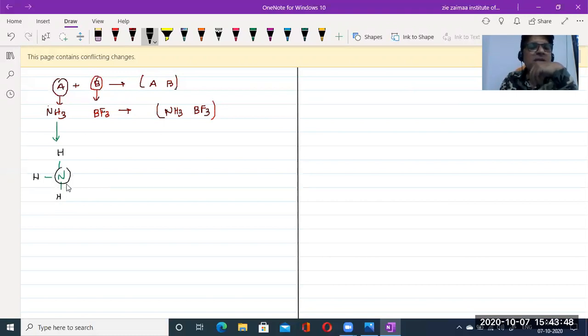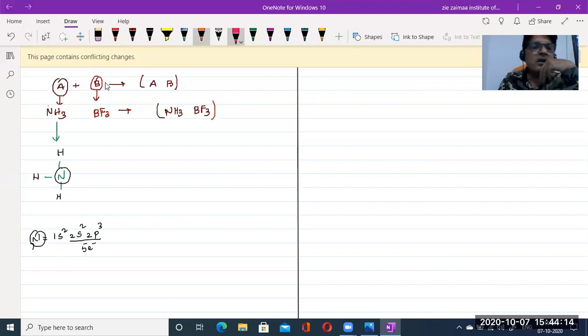Nitrogen atomic number is 7. How can we write its electronic configuration? 1s2, 2s2, and 2p3, that is 2 plus 2, 4, plus 3, 7. So the outermost orbit contains 3 plus 2, 5 electrons. Isn't it? 5 electrons are there only for the nitrogen atom.